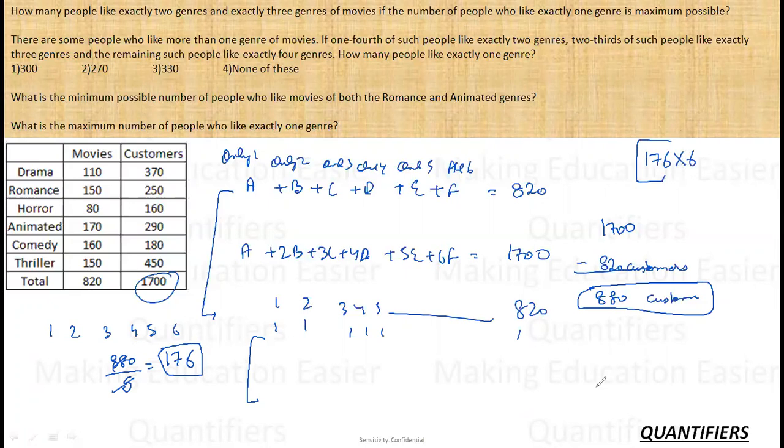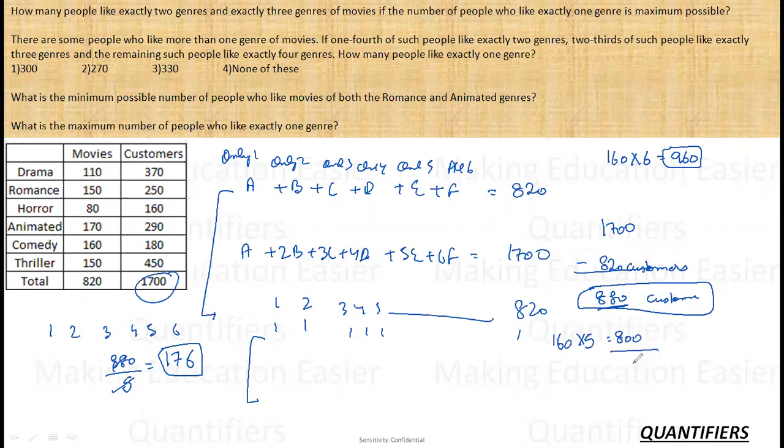Okay. But if I observe the genres, the maximum possible value that I can keep common is 160, because it is not possible that 176 people like horror, because in horror there are a total of 160 people. So what I will do, instead of allocating 176, I will give 160. So there are 160 people out there who like 6 movies, which makes the total 960, right? So in the remaining 880, there are 160 who have 5 more. Okay, एक तो पहले था, who have 5 more, which means 800 is distributed.